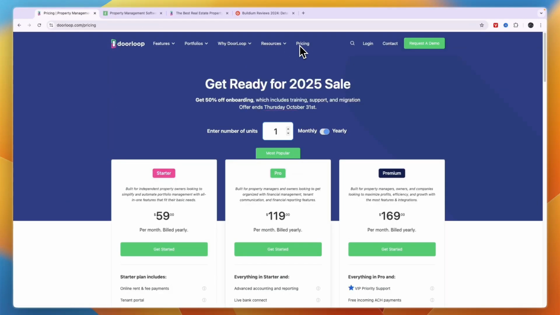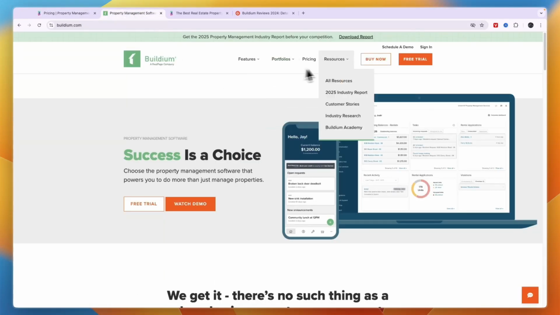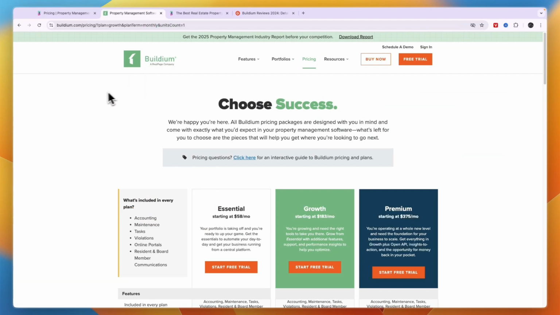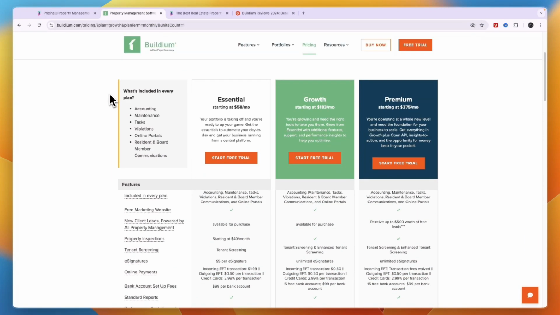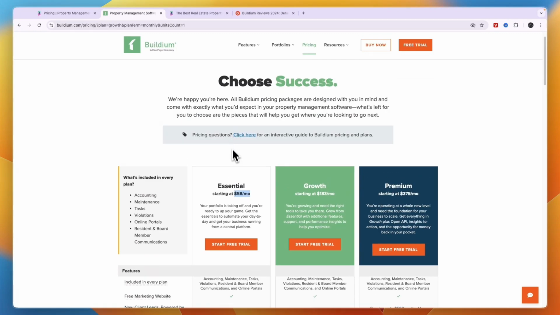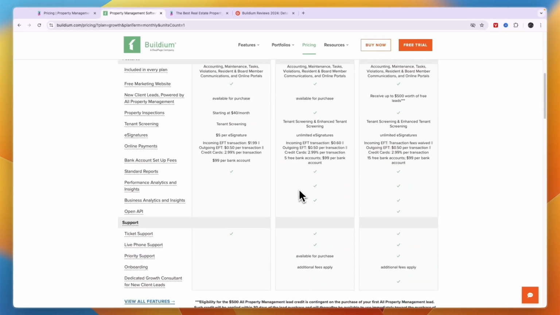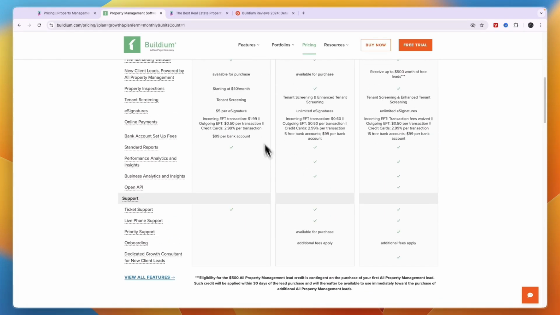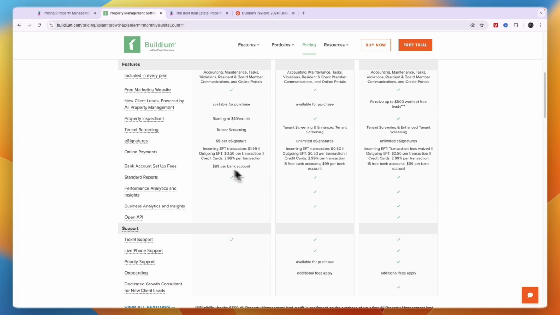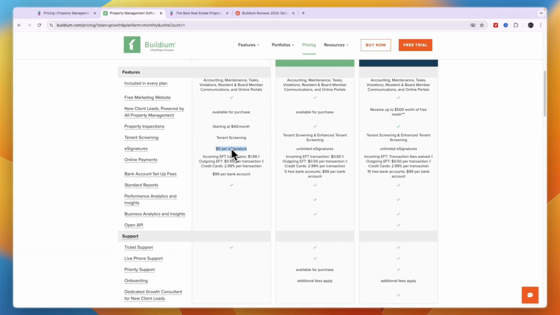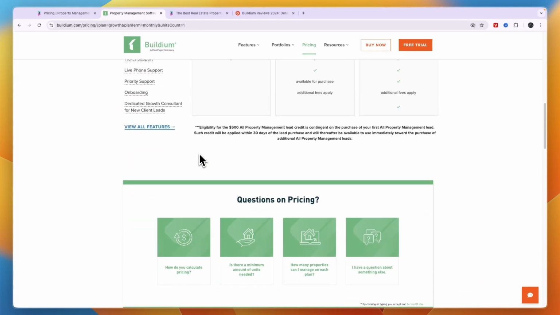Now a really important factor to go and take a look at is their pricing. First of all, with Buildium, what I do like is you get a 14-day free trial on any plan. Now you can see the essential plan starts at $58 per month. Then growth starts at $183 per month and premium at $375. Now what I would recommend is just scroll down past these packages, although you can check out what exactly is included. For example, something important, e-signatures are $5 per e-signature in this plan, but if you scroll down here, you